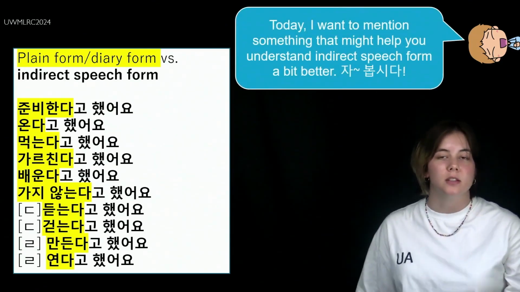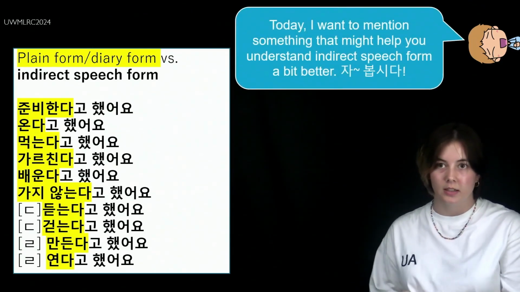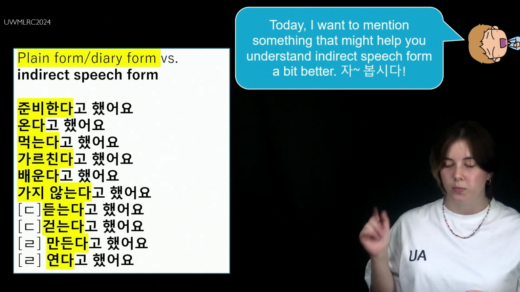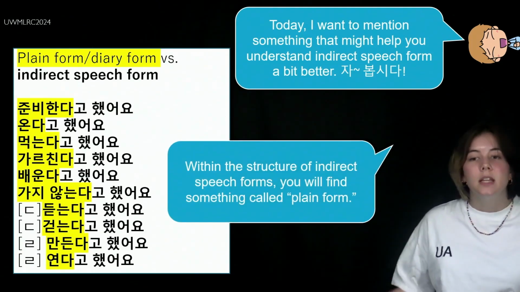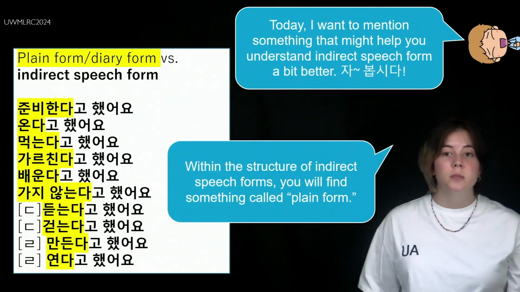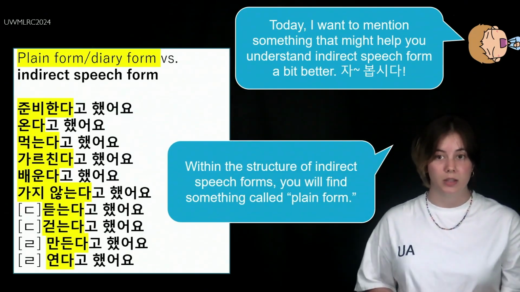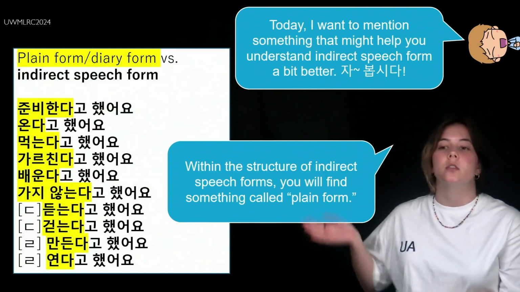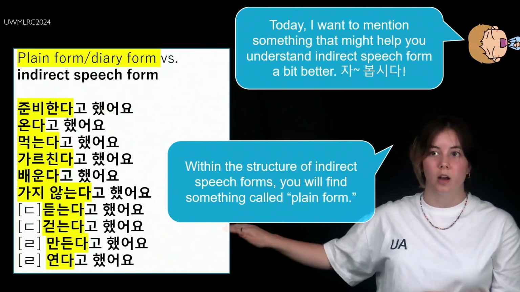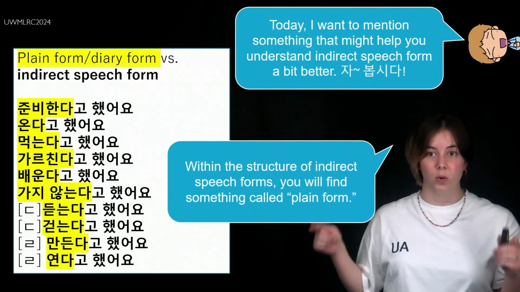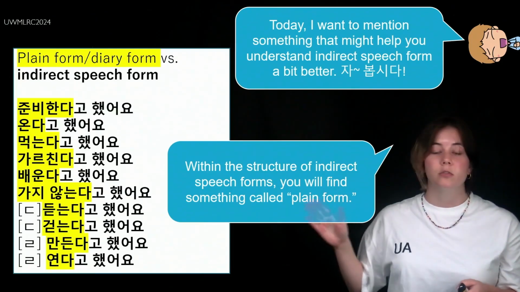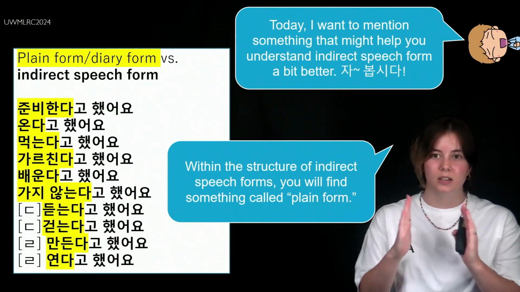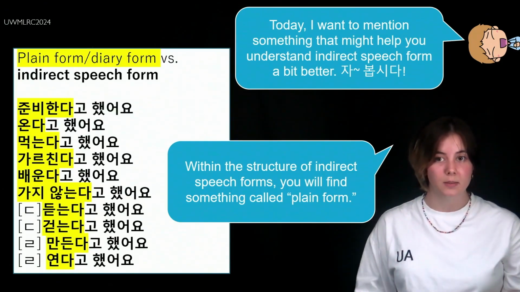Today, I want to mention something that might help you understand indirect speech form a little bit better. 자, 봅시다. Within the structure of indirect speech forms, you will also find something called the plain form or the diary form. So here you can see a full list of indirect speech forms. That's in boldface. Plain form, diary form is in the highlight. So you can see it's kind of like fit in there in the beginning of the indirect speech forms.